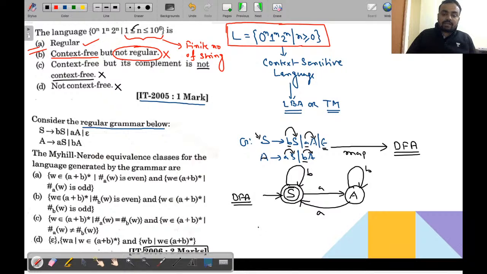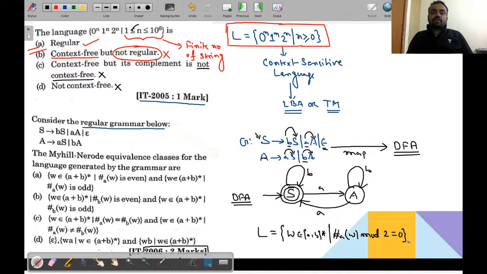And what kind of language is this machine accepting? So L is equal to w belongs to (a,b) whole star, where the number of a in w, that is the string w, mod 2 is equal to 0.